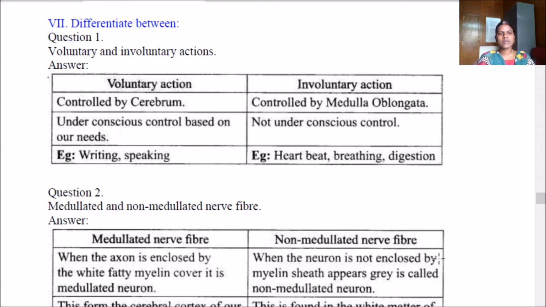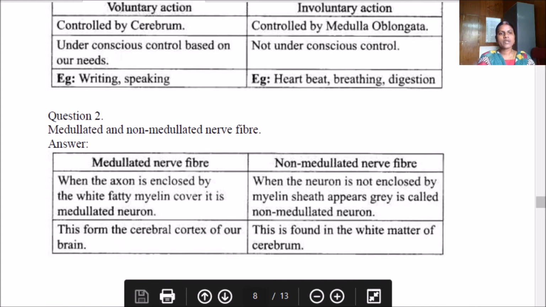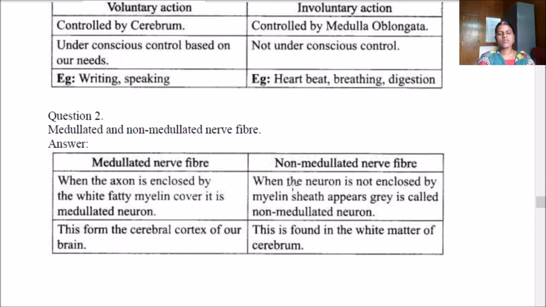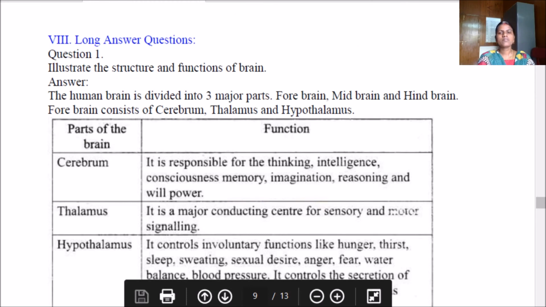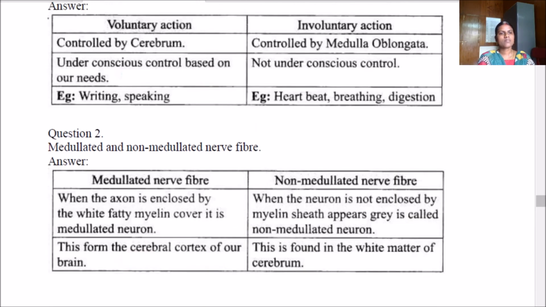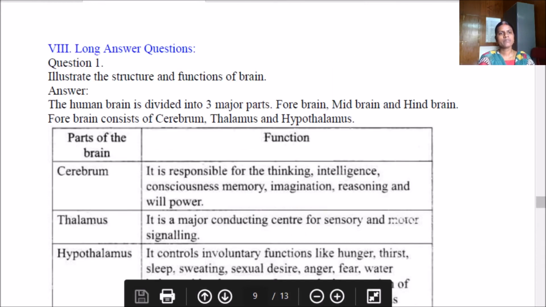Medullated and non-medullated nerve fiber. For this I had shown in the video, right? When the axon is enclosed by the white fatty myelin cover, it is a medullated neuron. Whereas non-medullated neuron is when the neuron is not enclosed by myelin sheath, appears gray. Medullated nerve fiber is found in the cerebral cortex of our brain, whereas non-medullated nerve fiber is found in the white matter of cerebrum.